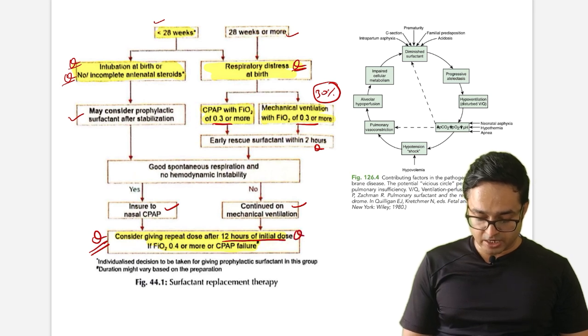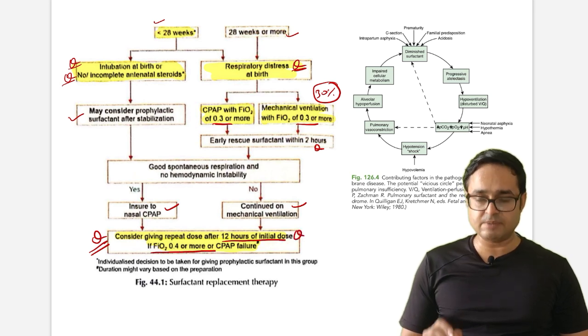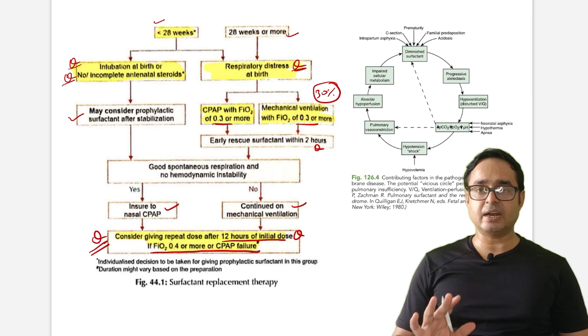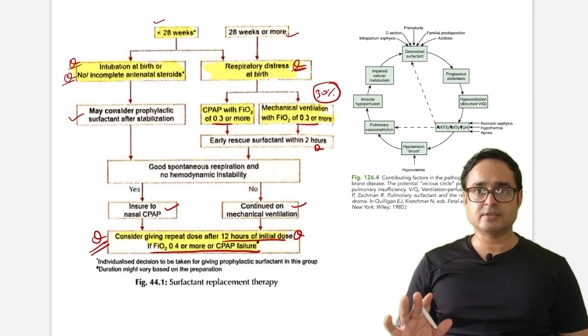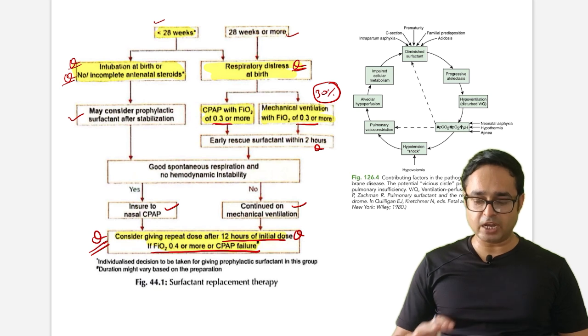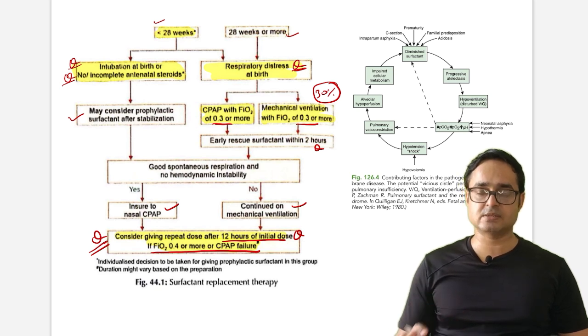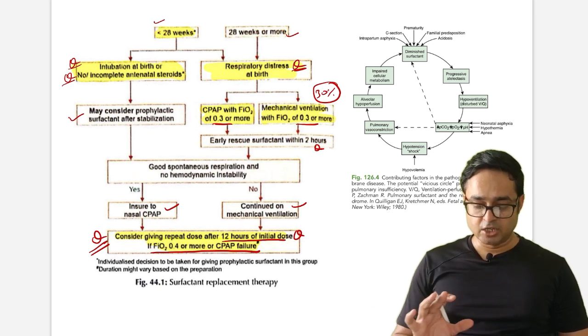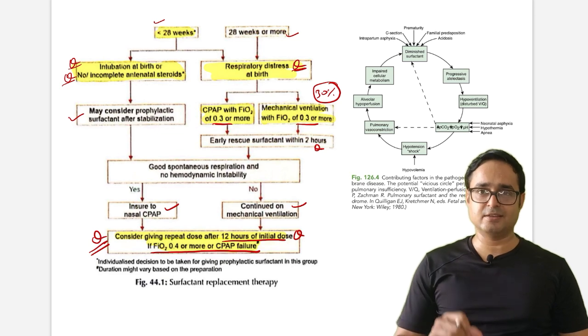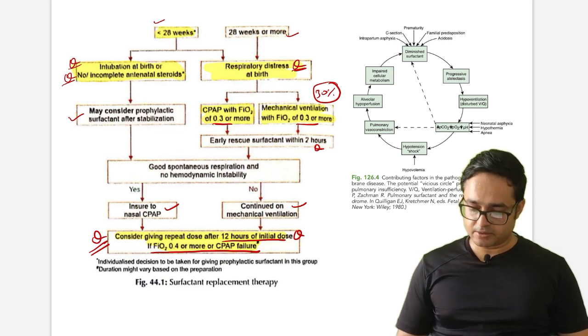Question: if FiO2 is more than 40% or CPAP failure. So these are three criteria after 12 hours: oxygen requirement is more than 40% or CPAP failure. So you have to remember this. This is ultra high important. 3 to 4 questions are hidden in this simple looking flow chart.